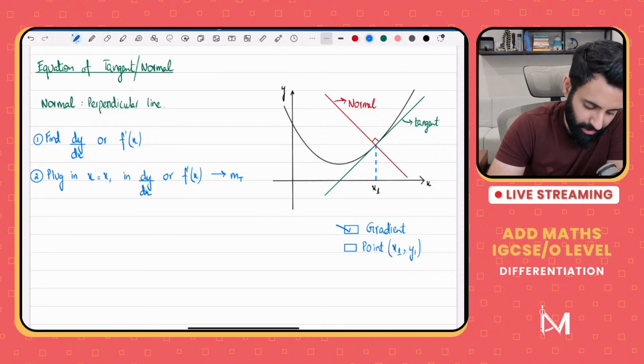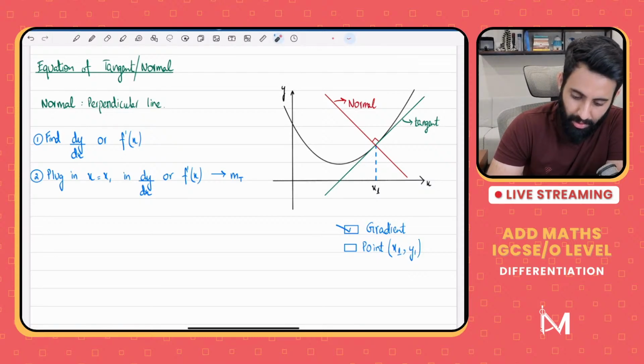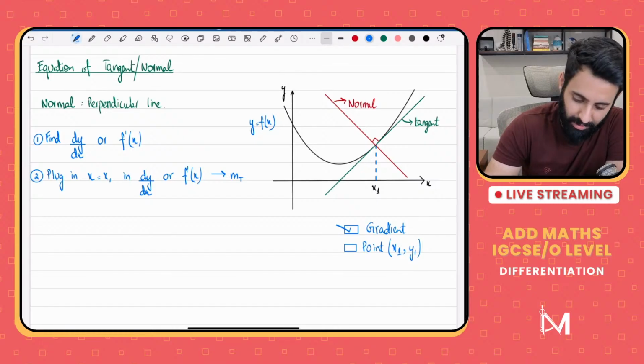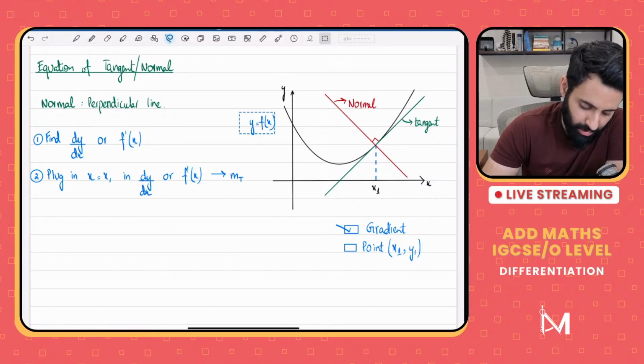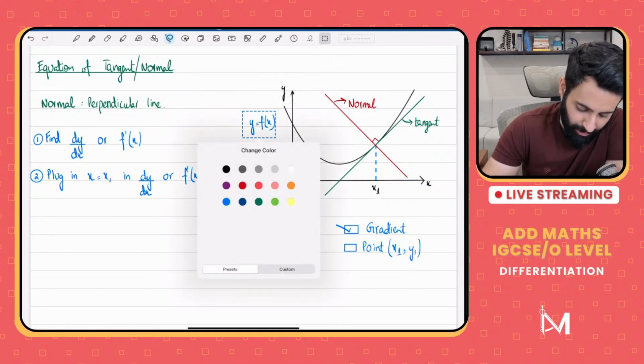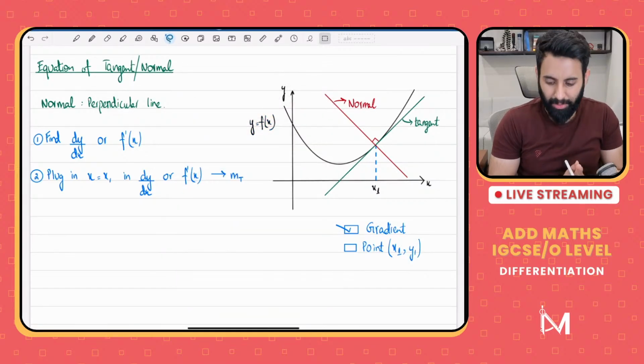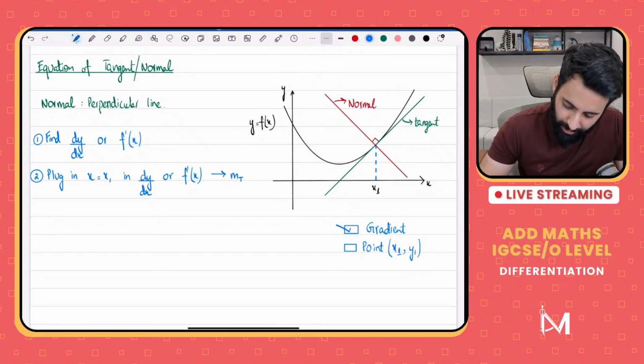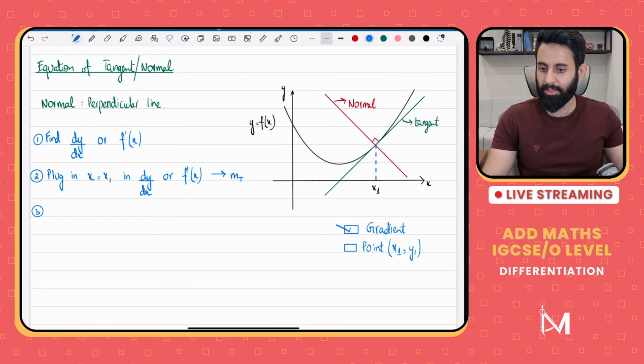Okay, so what I did was I differentiated the equation of the curve. I plugged in x1 into the dy by dx, and now we have the gradient of tangent. Now the question is, how do we find out the y coordinate? Remember we have the x coordinate, but I want the y coordinate as well. So how do I find out the y coordinate? That's step 3, by the way.